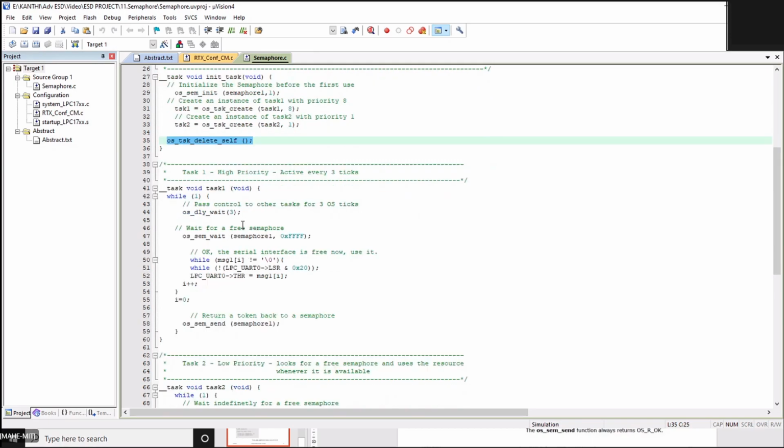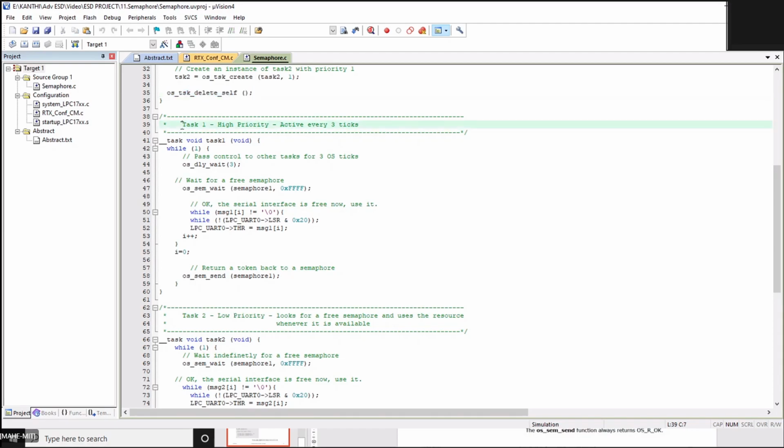Now, moving on, we have task 1. In this task 1, I have just used a forcible wait here, so that the control can pass to the next task.